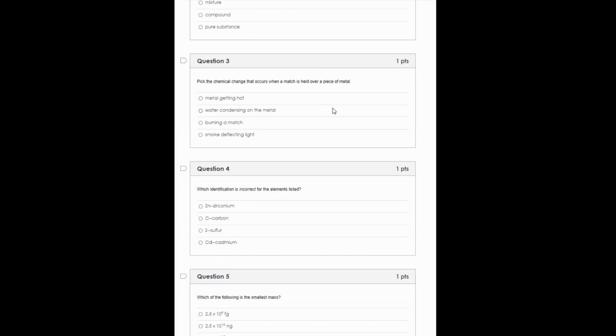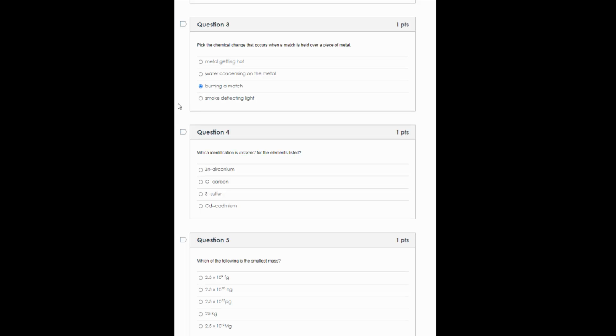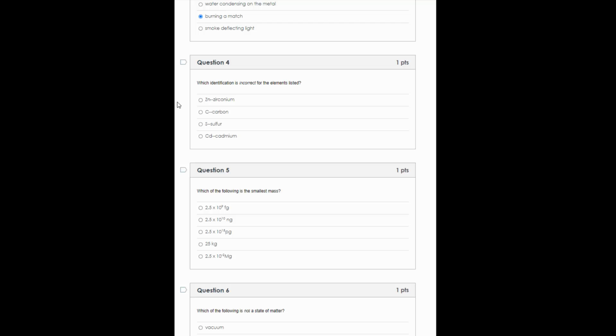So number three, pick the chemical change that occurs when a match is held over a piece of metal. Well, the metal getting hot is a physical change. Water condensing, also a physical change. You have water in one state versus water in another. Burning a match, however, is a chemical change. It cannot be observed without changing the composition. And smoke deflecting light, also that's physical.